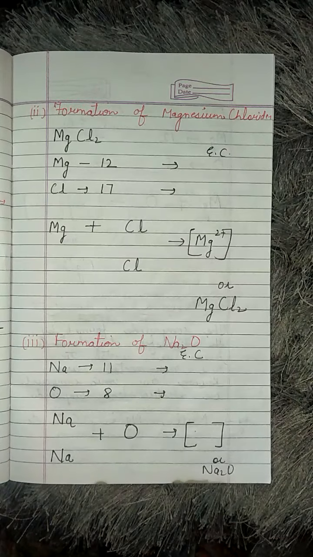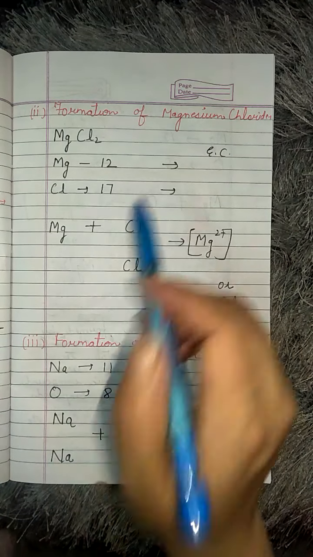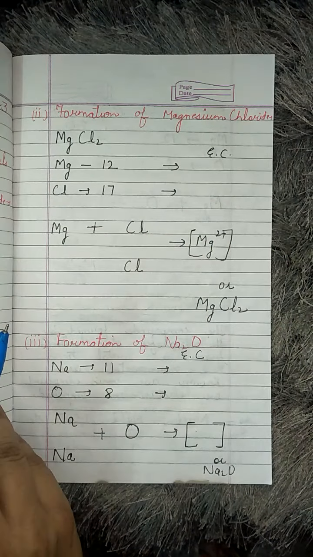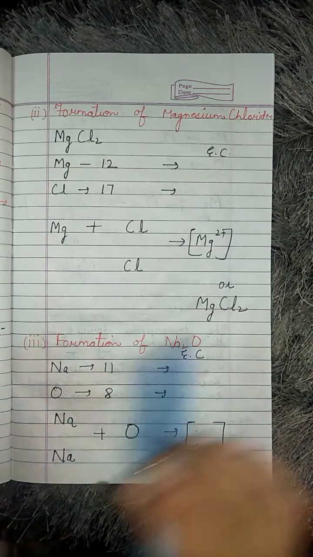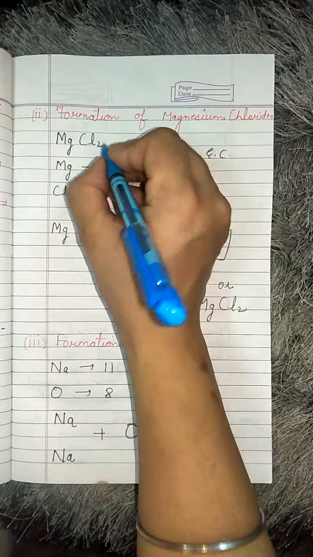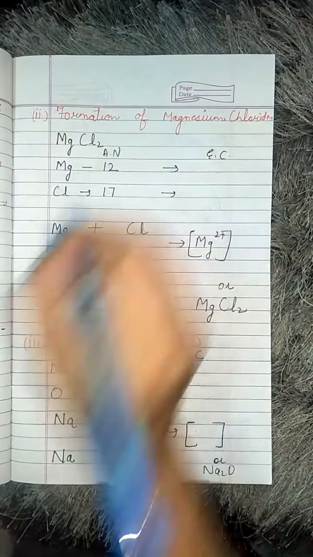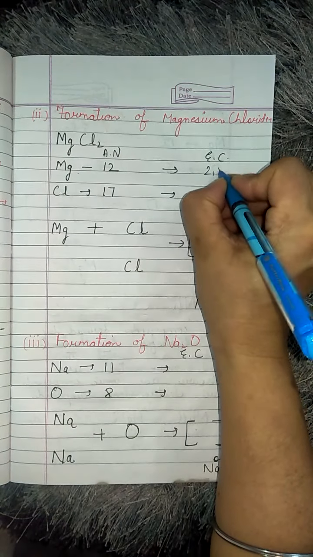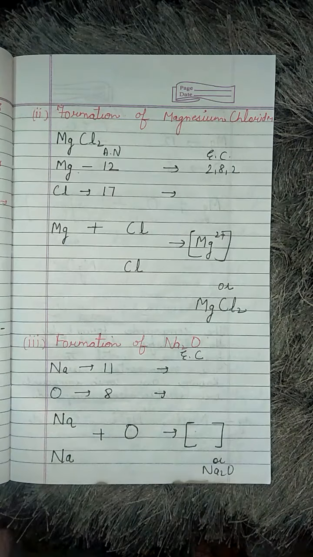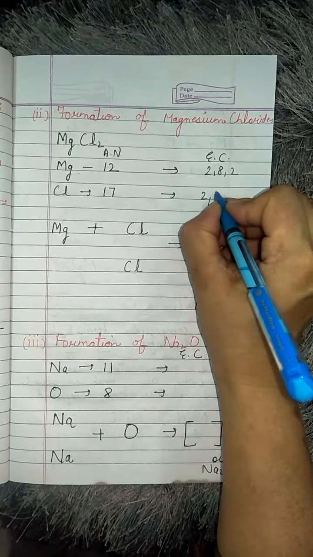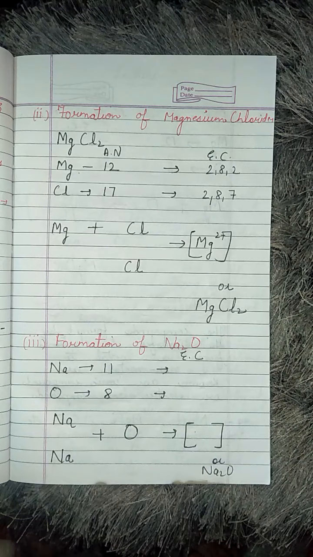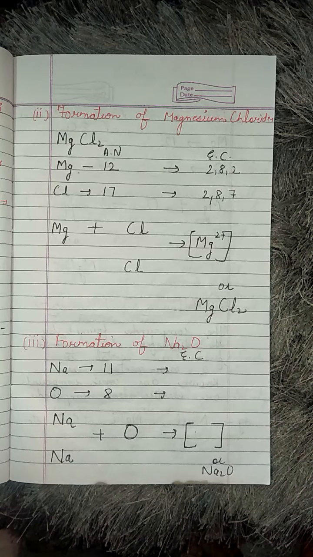So see, the second is the formation of magnesium chloride. Now we are going to see how magnesium chloride is formed. Magnesium has atomic number 12, electronic configuration 2, 8, 2. Chlorine has atomic number 17, electronic configuration 2, 8, 7. Now, how will things go?